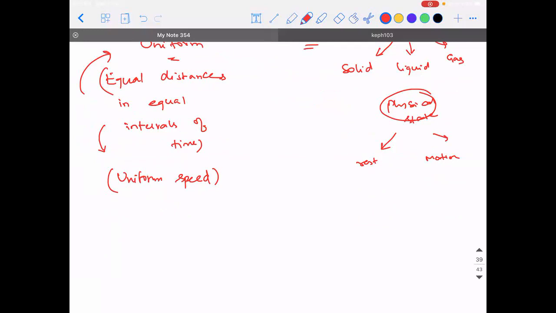Please prepare all this chart, okay? I hope everybody is writing. If I say uniform speed, how can I speak about that in terms of acceleration? Can I say the acceleration of an object which has a uniform speed is 0? Yes, sir. Because what is the meaning of acceleration? When can you say the body is accelerating?